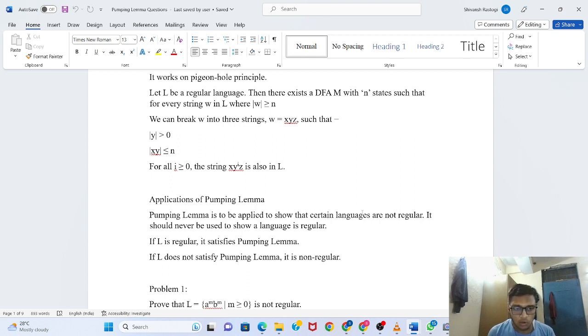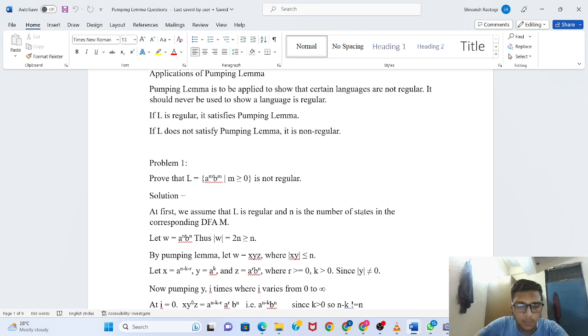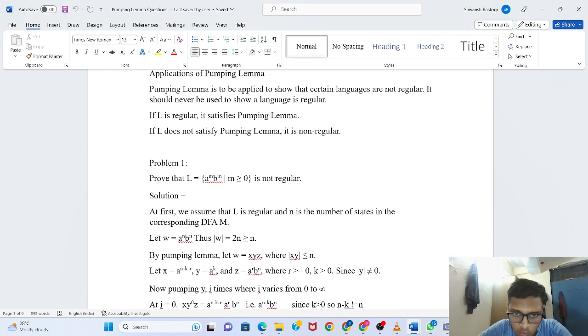Okay, so now moving on to a problem. So moving on to the first problem, we have a question which states that, as you can see, prove that L equals a to the power m b to the power m for m greater than or equal to 0 is not regular. Okay, so first of all we will assume that language. Now in this we will do it by the contradiction method. So first we will assume that the language L is regular and it contains n number of states corresponding to DFA machine M.